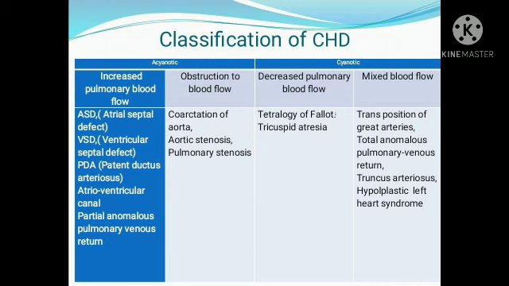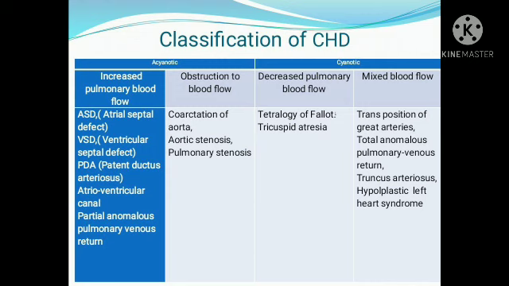What is the normal condition? Normally, the pulmonary artery starts from the right ventricle and the aorta starts from the left ventricle. So what may be this defect? It is transposed. Transposition means the aorta is starting from the right ventricle, which carries deoxygenated blood. So what blood reaches the systemic circulation? Yes, it is deoxygenated blood.